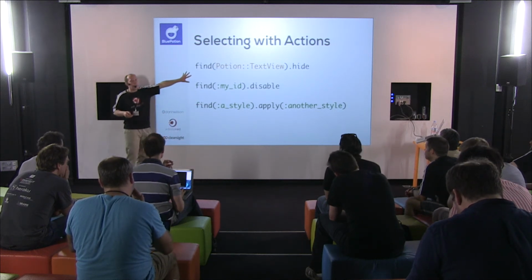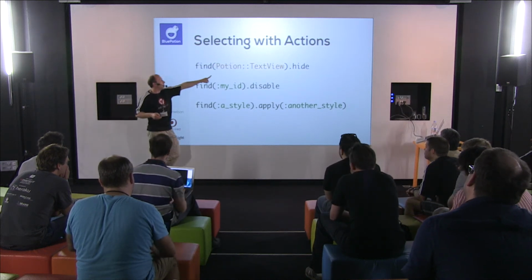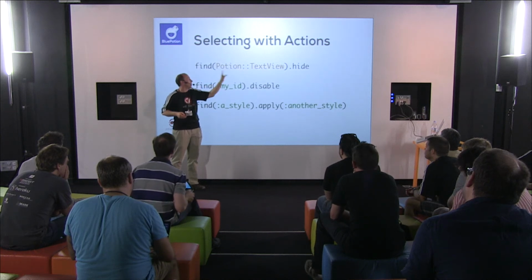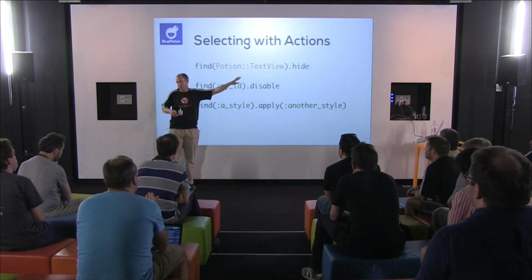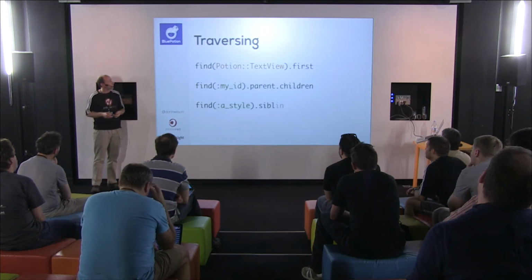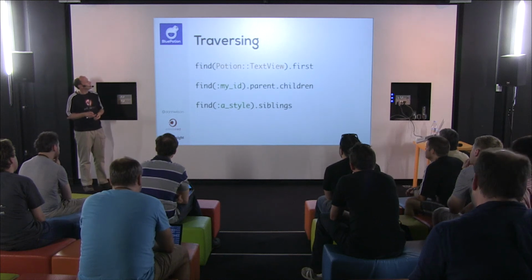And the great thing about the way RMQ works is this is the jQuery-like behavior. If there are no text views on the screen, it won't crash. It'll just ignore it. If you have 10 of them, it will hide all of them. If it finds one of them, it will hide it. So you don't ever have to do this null checking or anything like that. Some nice methods for traversing. Those are pretty self-explanatory.